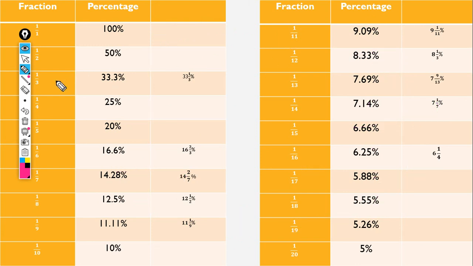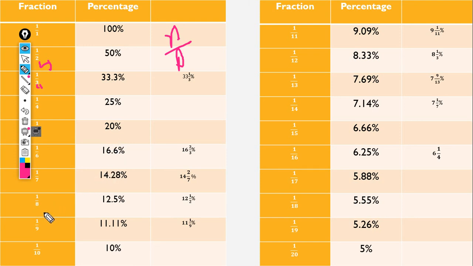Observe carefully, as well as the numerator and denominator. As the denominator goes on increasing, the percentage values decrease. Observe carefully: 1 by 3 is 33%, 1 by 4 is 25%, 1 by 5 is 20%. The denominator is increasing but the percentage is decreasing. Like that we need to remember.